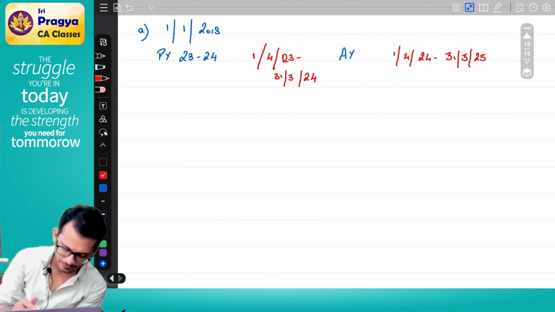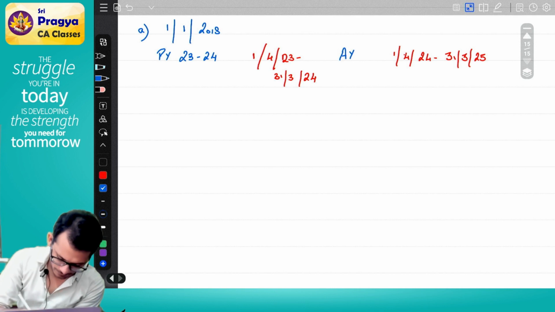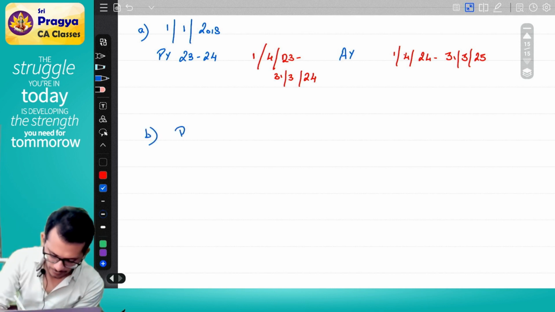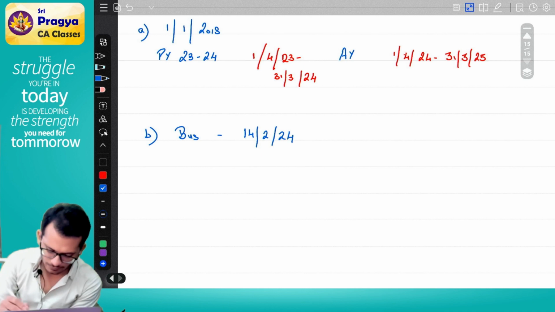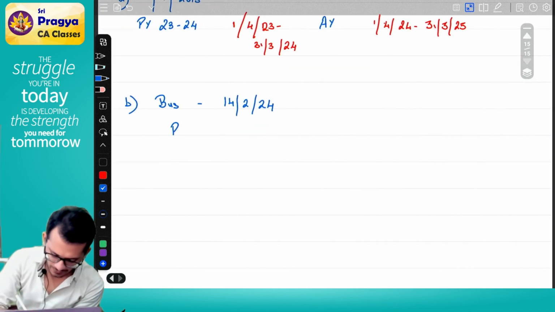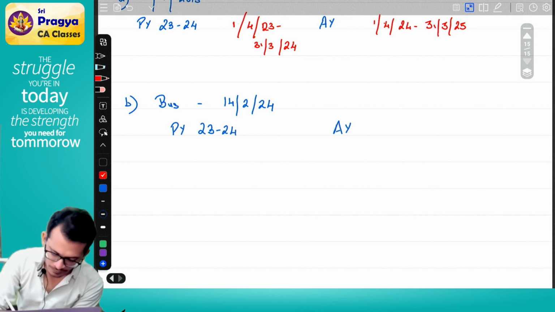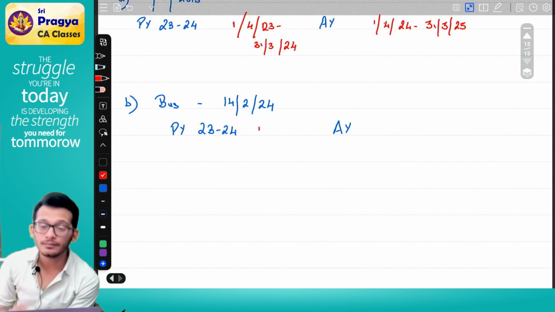Yes. Scenario number 2. I have started doing business from 14th February 2024. What is my previous year 23-24 dates?